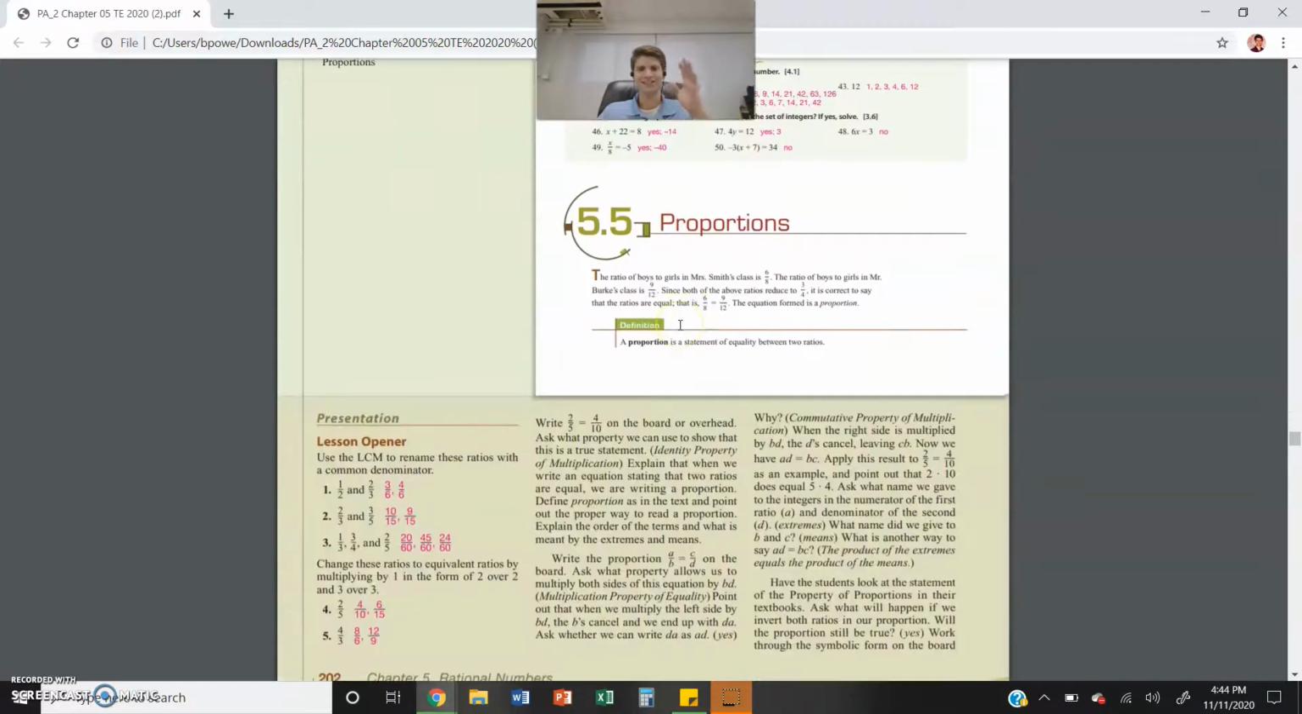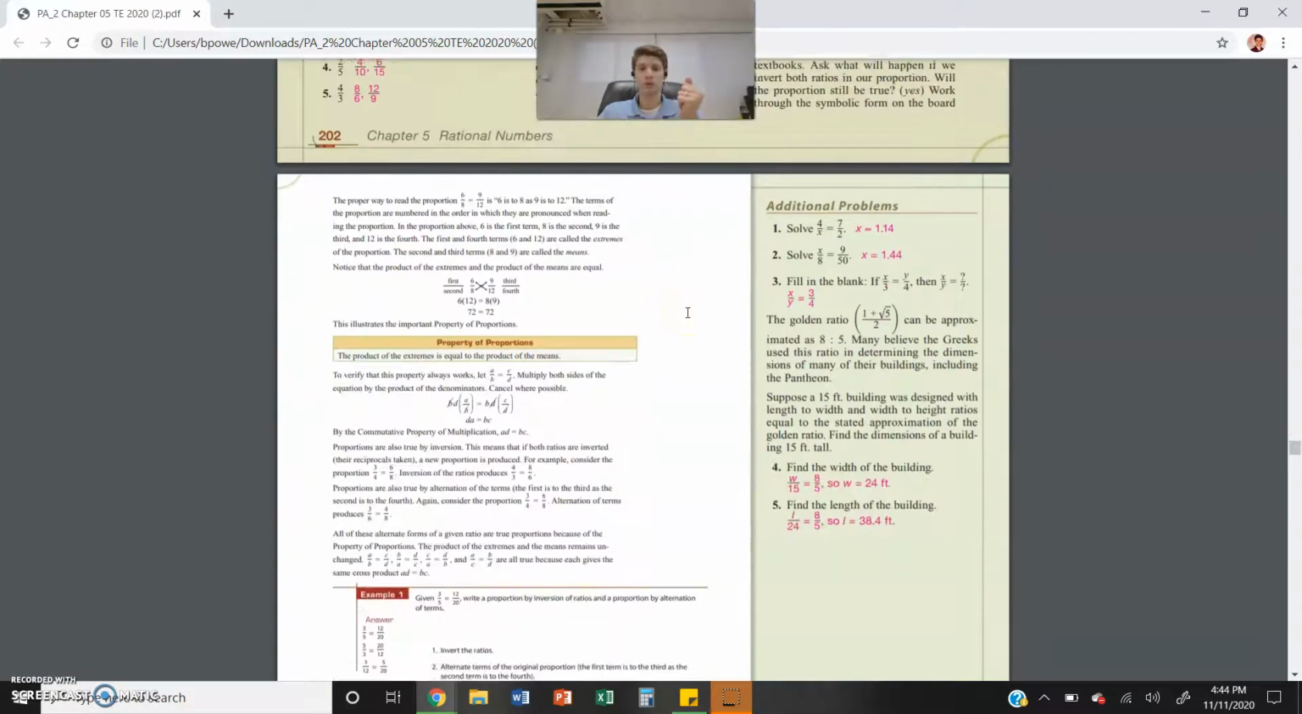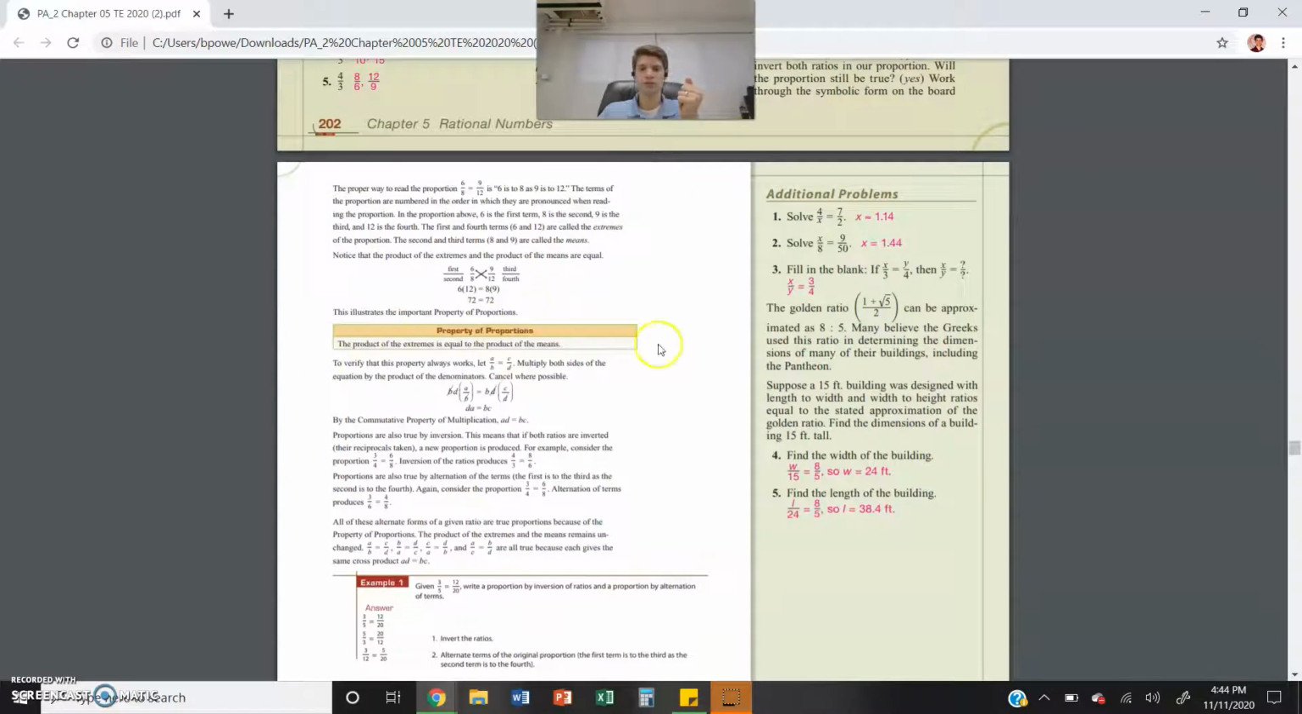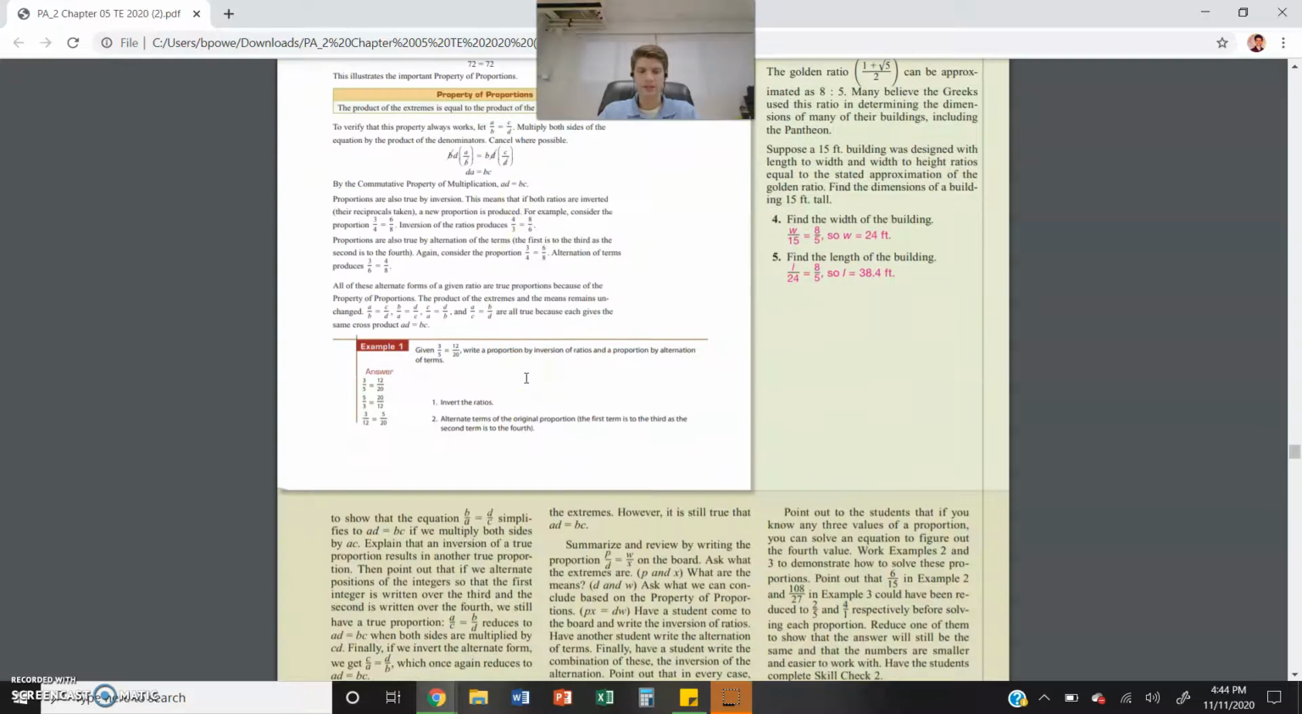And then in the last section, 5.5, that's the last part of the test. This is our last section, is proportions. And how do we solve proportions? Right here. The product of the extremes and the product of the means. What does that mean? Cross multiply. That's all it is saying to do.